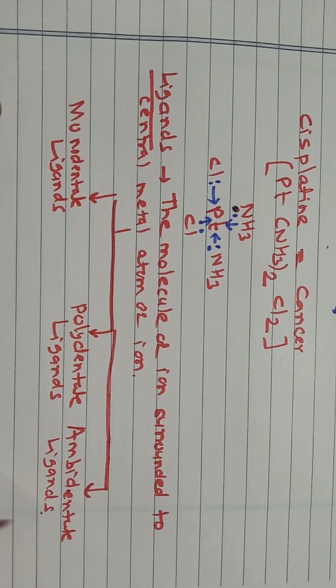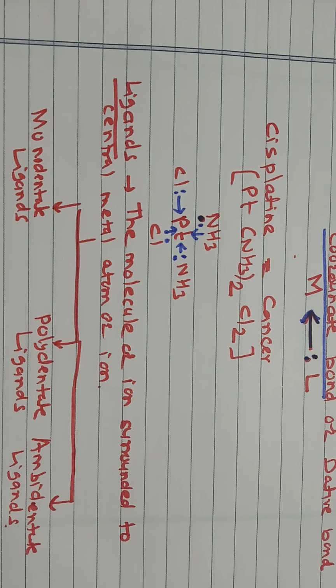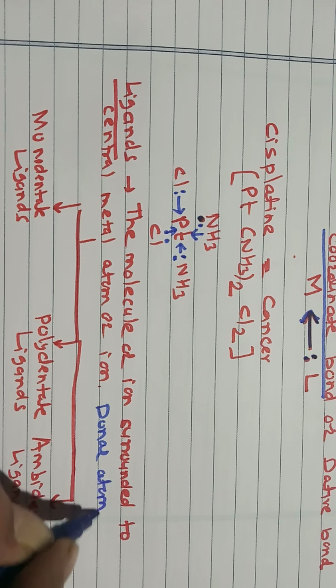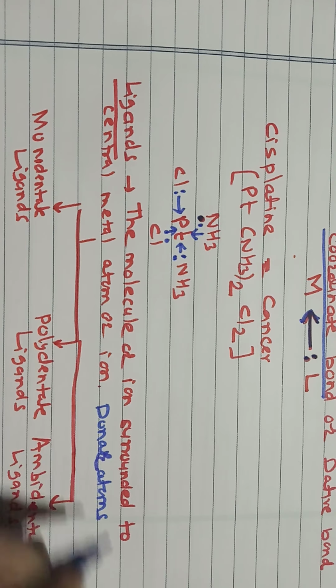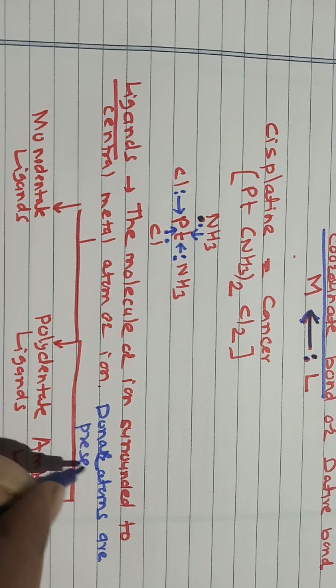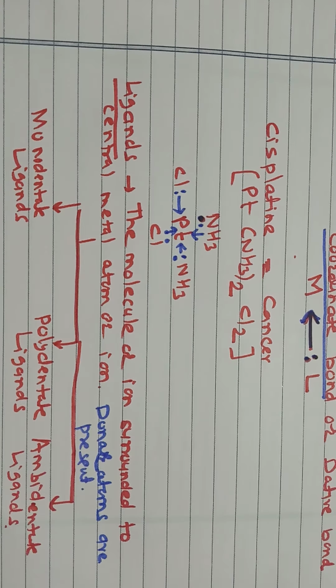This classification is on the basis of the donor atoms: how many donor atoms are present?